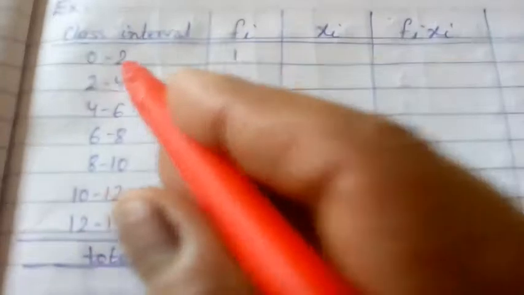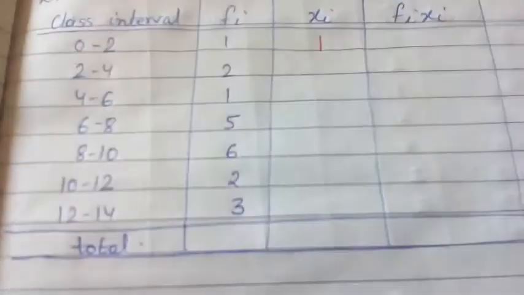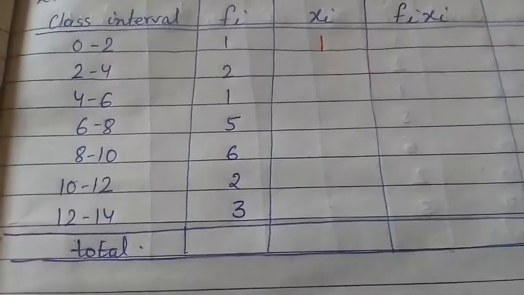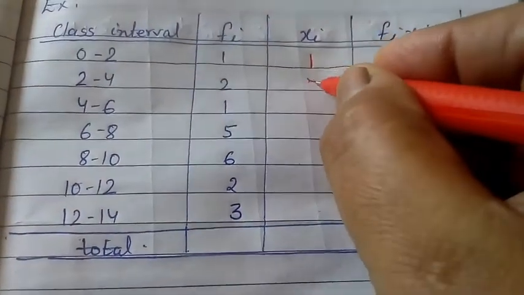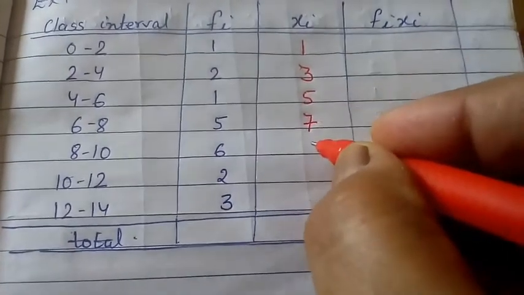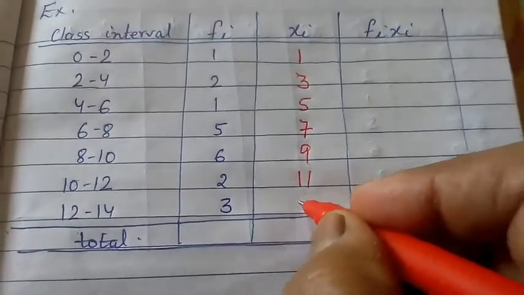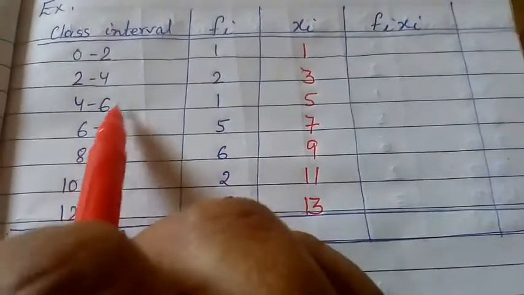So 0 plus 2 divided by 2 becomes 1, then 2 plus 4 by 2 is 3, 4 plus 6 by 2 is 5, then 7, 9, 11 and 13. Understand class mark?